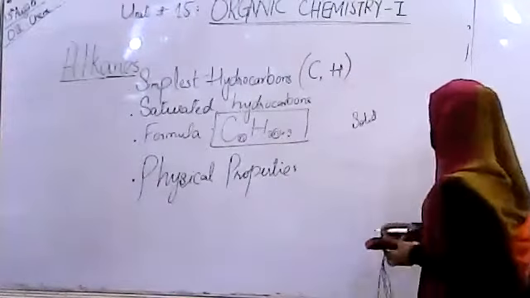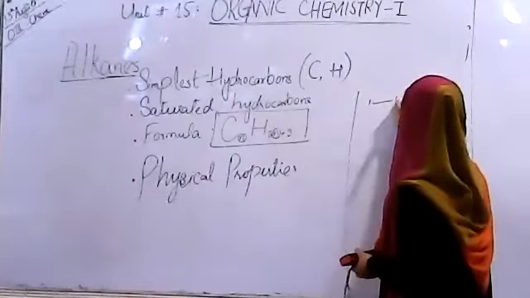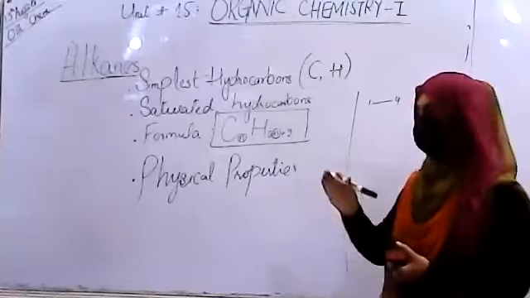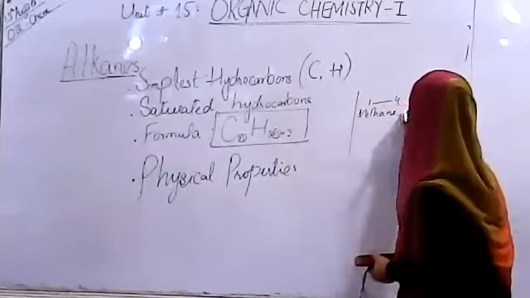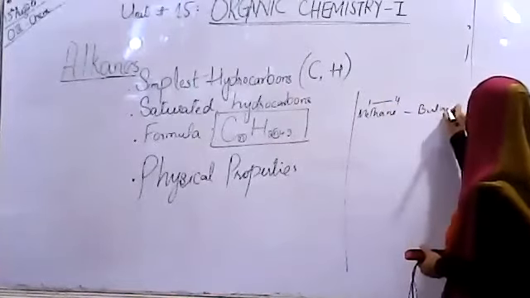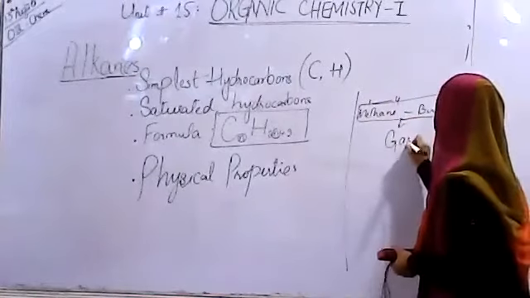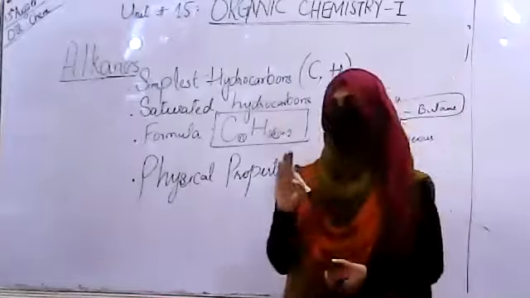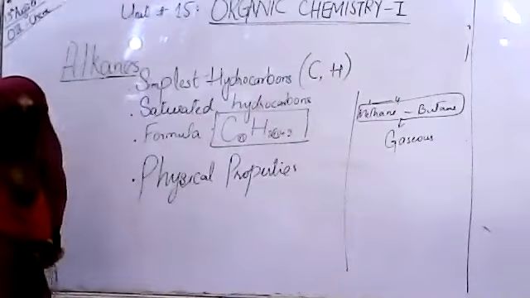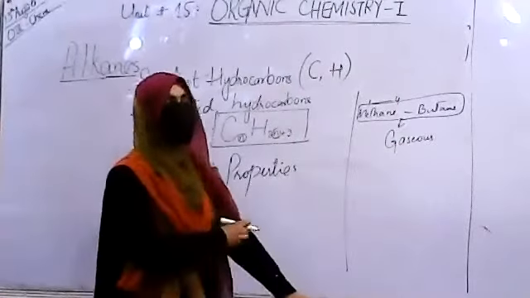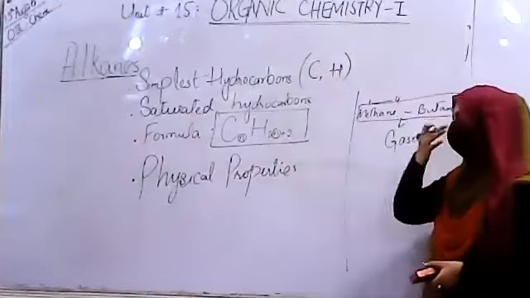For that purpose, there is a table in your book that shows the first 4 members of the series, meaning methane to butane. These are the compounds that are gaseous in nature. The first 4 members of the alkane homologous series are basically gaseous in nature, meaning they are going to have very low boiling and melting points. They will have different kinds of characteristics, and so on.